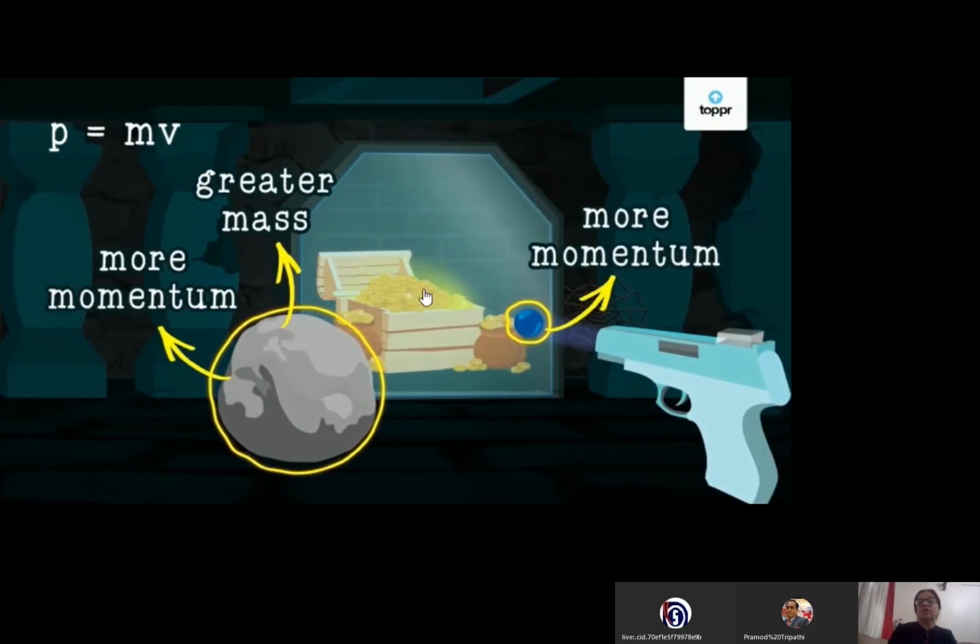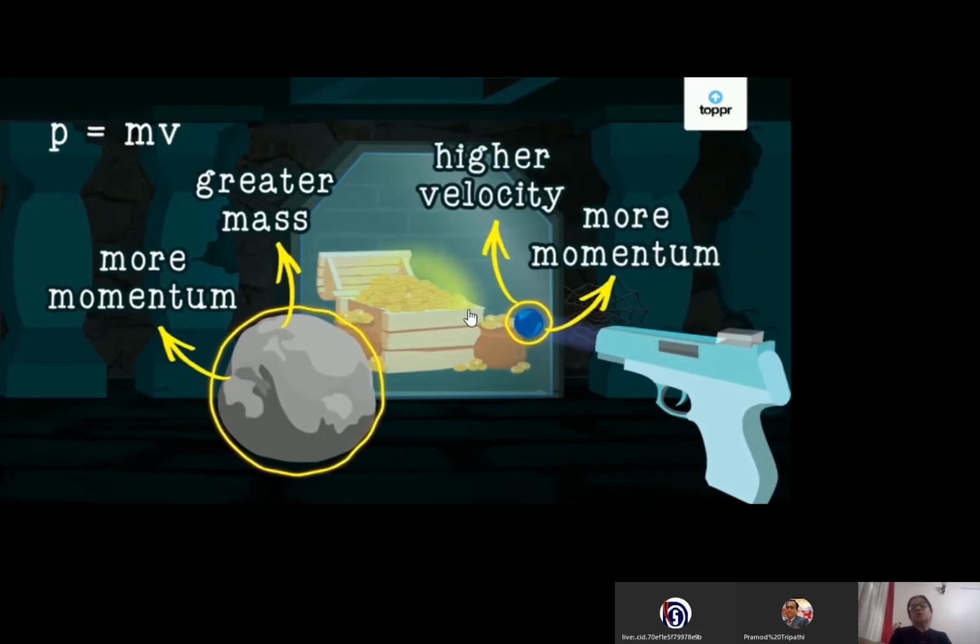In case of the gun, momentum is large because the velocity of the marble is large. So the gun increased the velocity of the marble piece. If we combine these two, this shows that the impact on the glass was either by more mass or by more velocity.